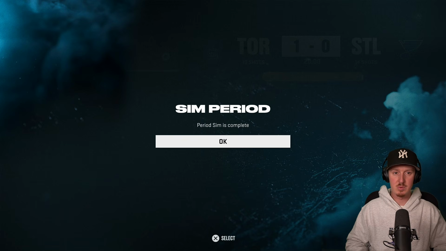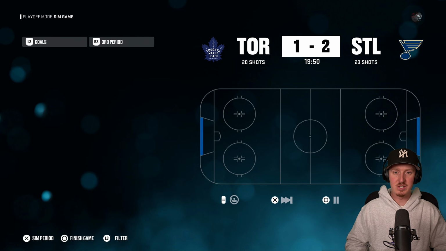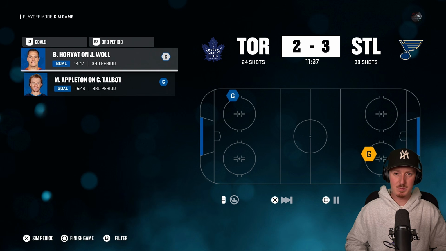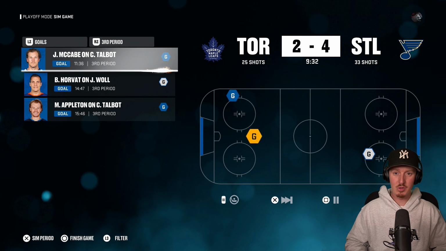Now, I'm very confident that this is going to be a 2-game series right here. Nick Suzuki's picking up the first goal of the game. It's going to be a 2-game series for the St. Louis Blues. Ain't no way. Cole Caulfield back-to-back goals. They have the lead entering the third period. Mason Appleton's picking up a goal. Bo Horvat's going to be responding. There's no way St. Louis beats Toronto, right? Like, this isn't going to happen. Jake McCabe, a big-time goal in the third period.